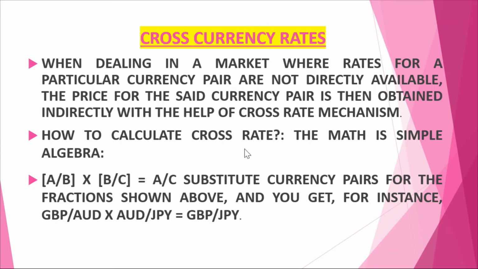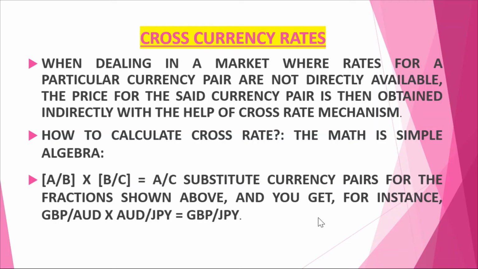We'll see here, there is simple mathematics. Let us suppose that a by b is given here and b by c is also given here. So how to get a by c? We get a by b cross b by c, and b will get cancelled because here b is in the denominator, here b is the numerator. We will get a by c. Okay, so this is simple mathematics.